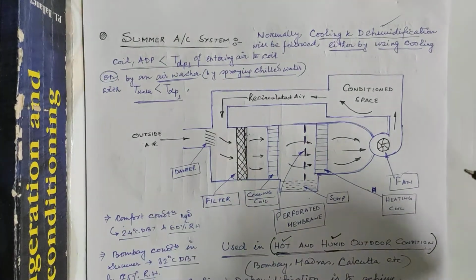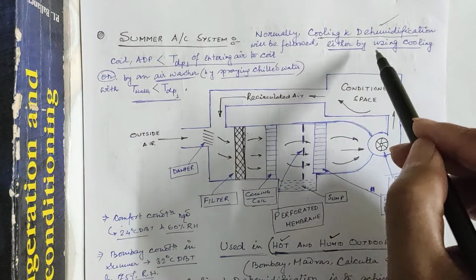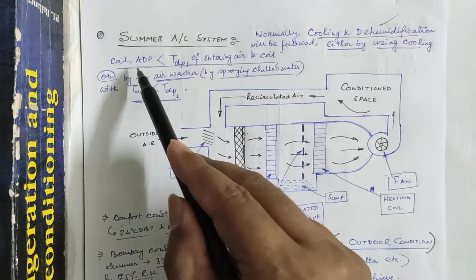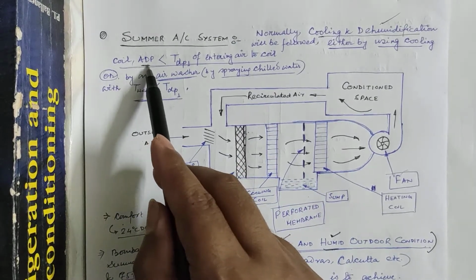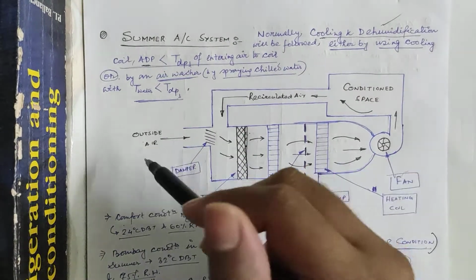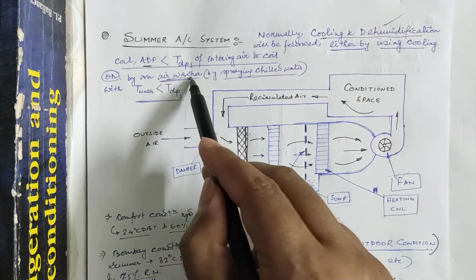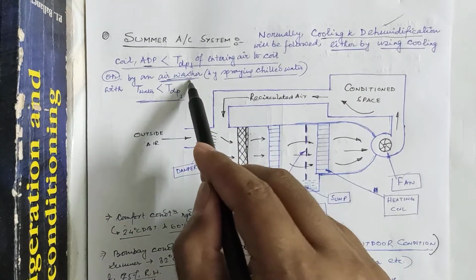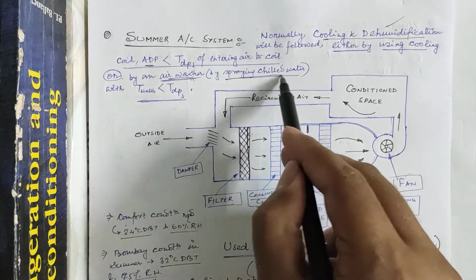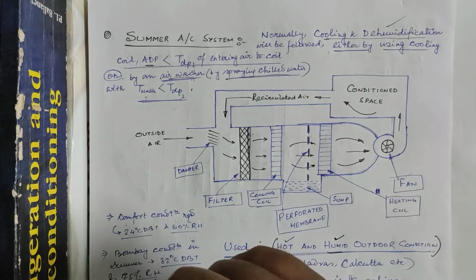Now how can we adopt this process of cooling and dehumidification? It will be adopted either by using a cooling coil having an apparatus dew point less than the dew point temperature of the fresh air entering the coil from the atmosphere, or by using an air washer. What is the function of the air washer? The function of the air washer is to spray chilled water or cold water, having a temperature less than the dew point temperature of the air.